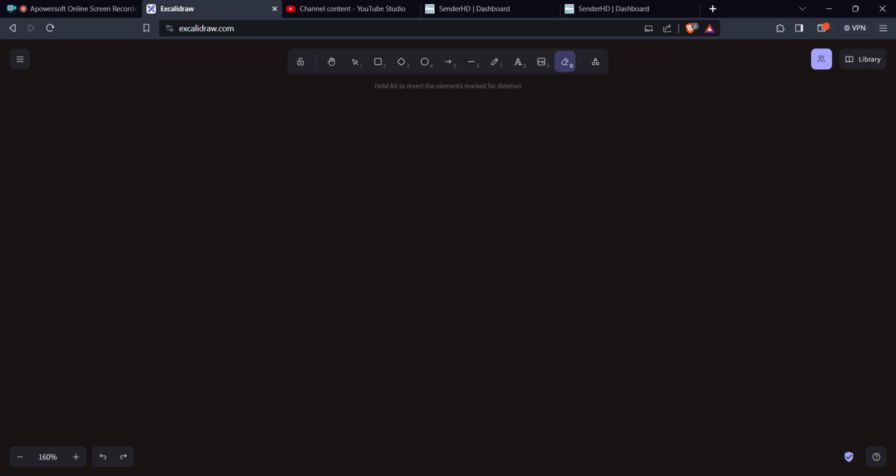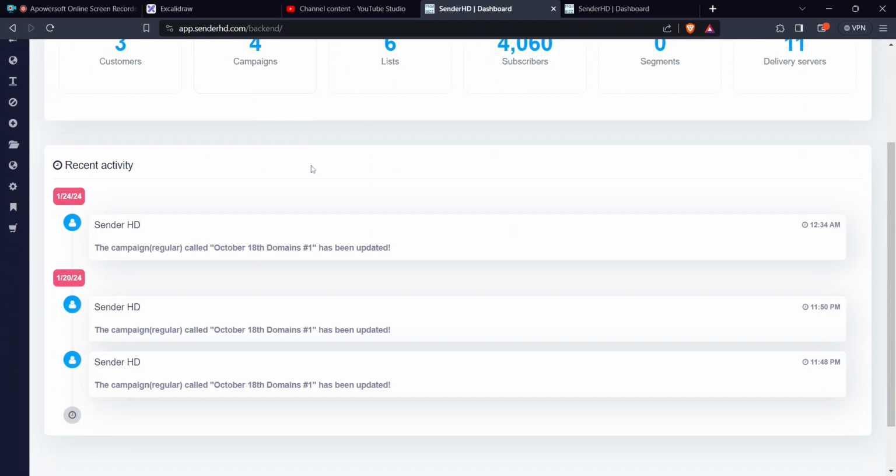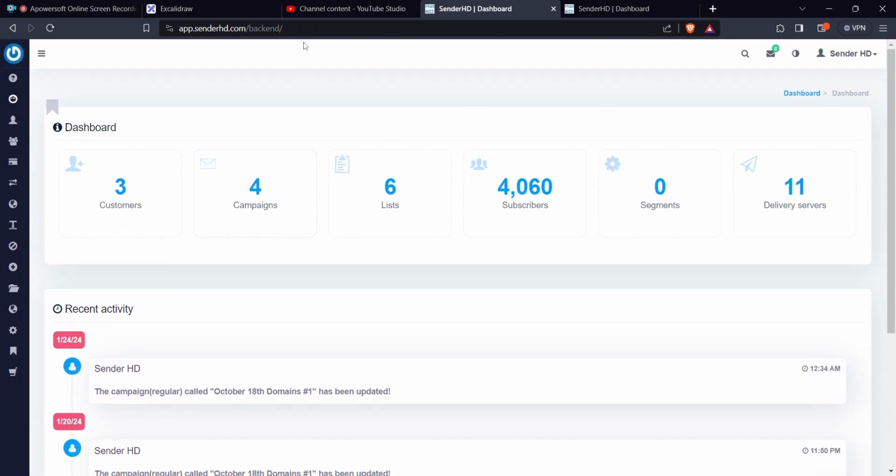In this case, we are using an extended license of Mailwizz. Mailwizz is one of the best cold email marketing platforms. And here I am in my dashboard. This is the backend. So how do you offer this as a SaaS, software as a service? A few things that you need to take note of.